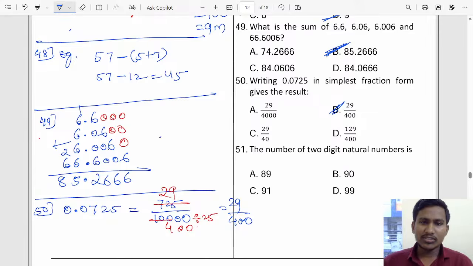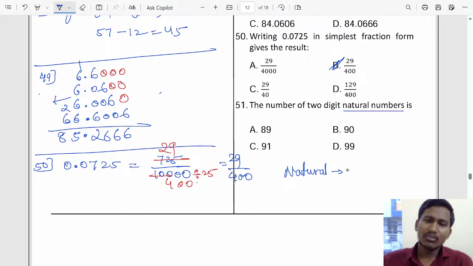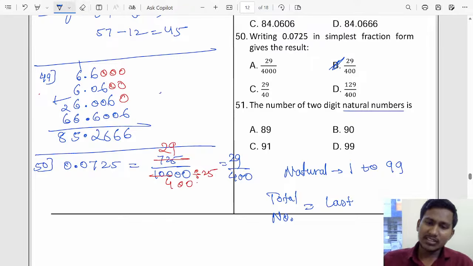Okay, good. Now let's do 51, students. What is the 51 question? The number of 2-digit natural numbers. Natural numbers start from 1, and 2-digit means 99 is the highest natural number. So 1 to 99. To find the total number of numbers, there is a formula: last number minus first number plus 1. Last minus first plus 1.